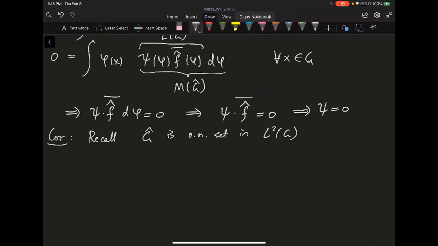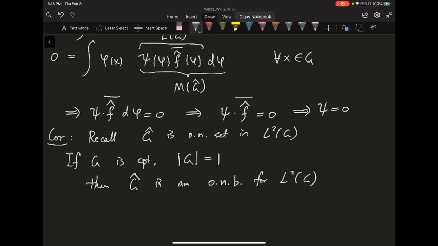But if your G is compact, and you normalize your G so that its measure is equal to 1, then this orthonormal set is in fact an orthonormal basis. Then this G hat is an orthonormal basis for the L2 of G.